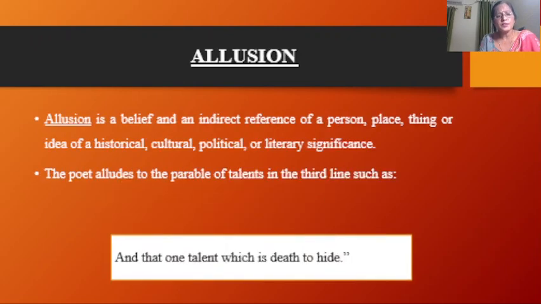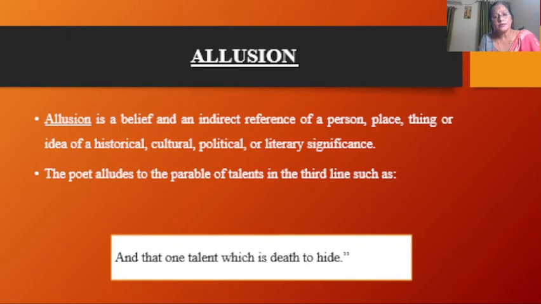Allusion. Allusion is an indirect reference to a person, place, thing or idea of historical, cultural, political or literary significance. The poet alludes to the parable of talents in the third line, such as, and that one talent which is death to hide, right?